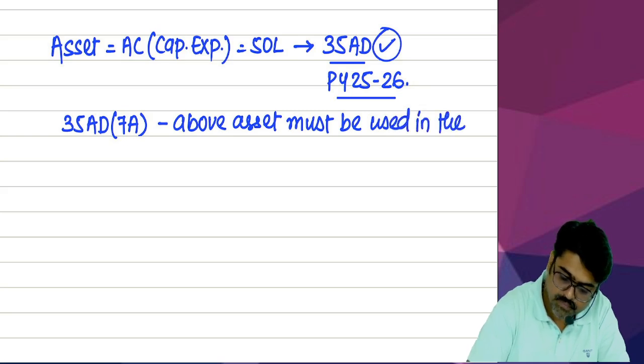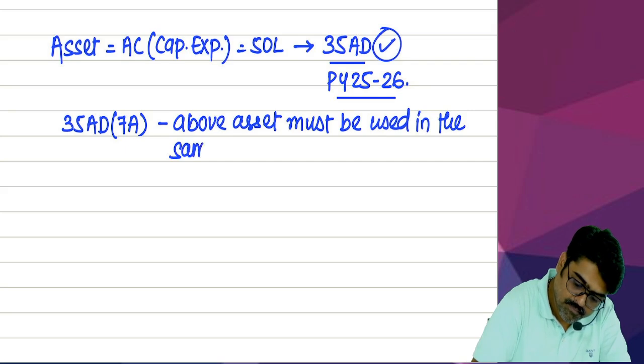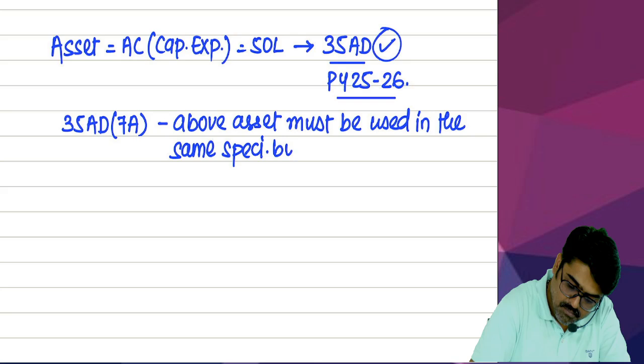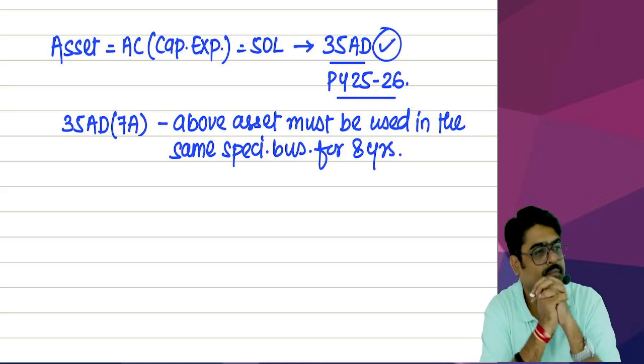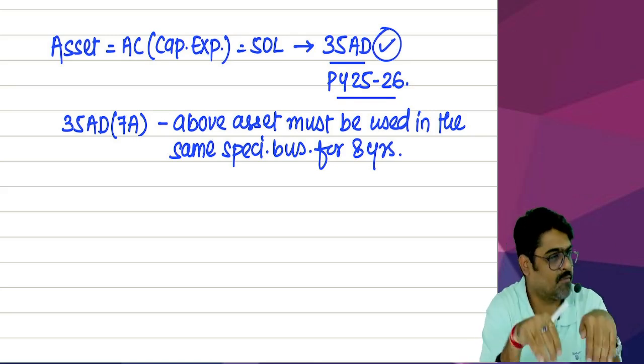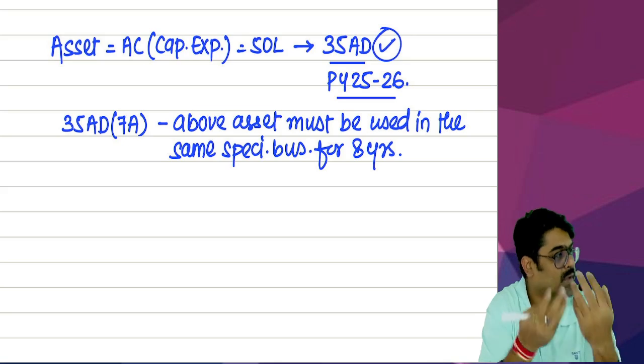in the same specified business for 8 years. 8 years starting from the year in which you took the deduction.